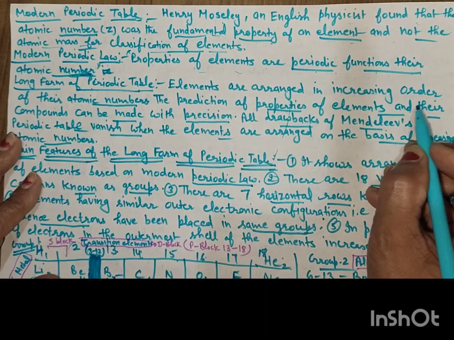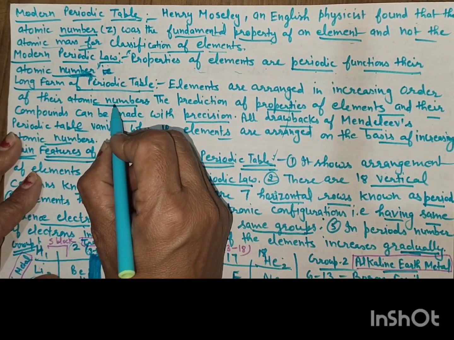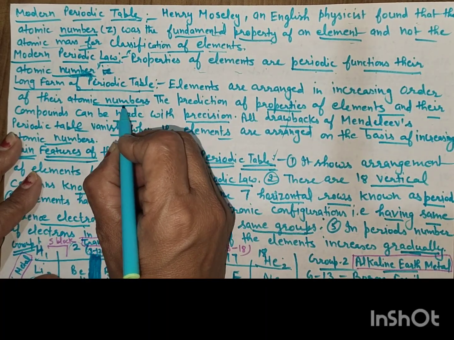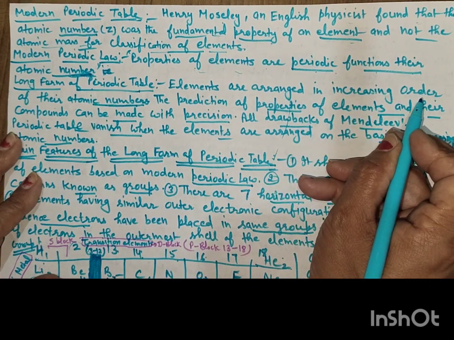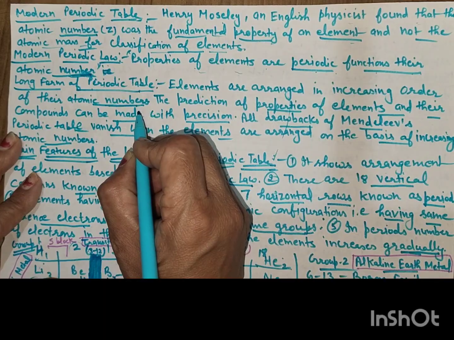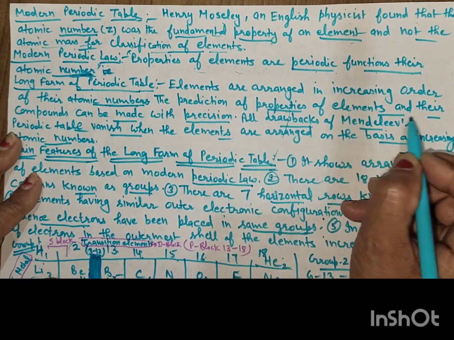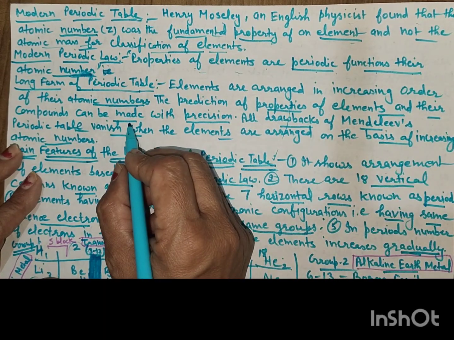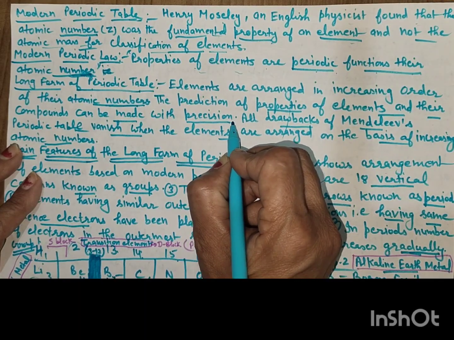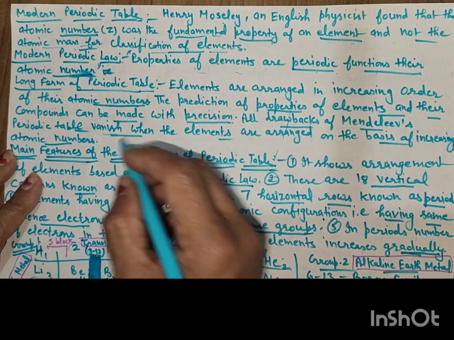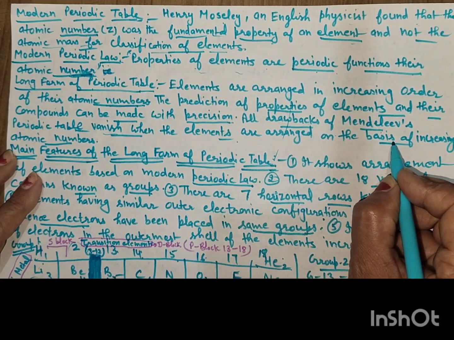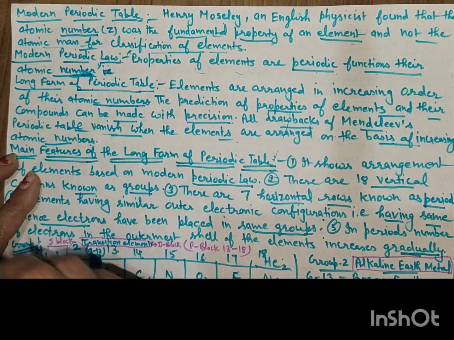Elements are arranged in increasing order of their atomic numbers, not on atomic mass. The predictions of properties of elements and their compounds can be made with precision. All drawbacks of the Mendeleev periodic table vanish when the elements are arranged on the basis of increasing atomic number.